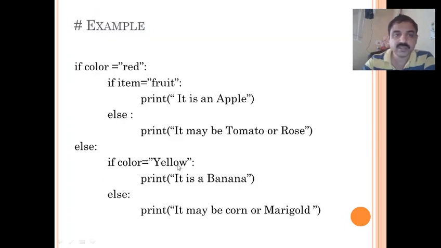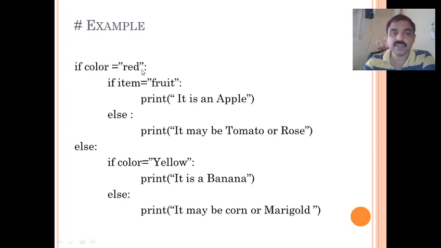To make it clear, see the example. If color equal to red, if item equal to fruit, print it is an apple, else it may be tomato or rose. So in this case, if color equal to red, if this condition satisfies, then again it tests another condition, that is if item equal to fruit, then it displays it is an apple. That means if the color is red and item is fruit, then it will display apple.